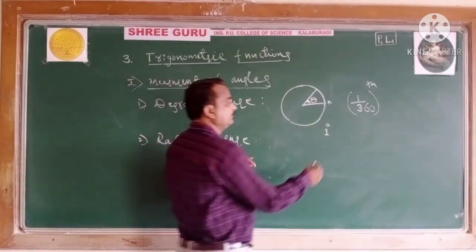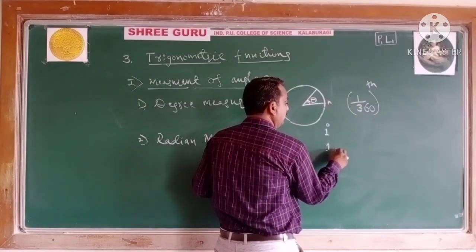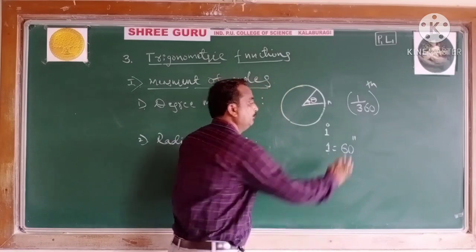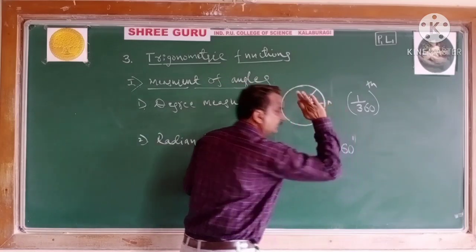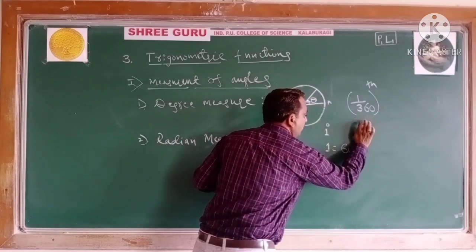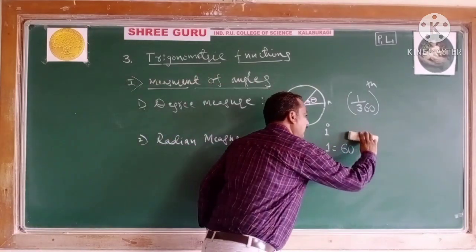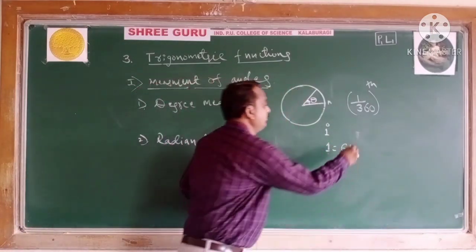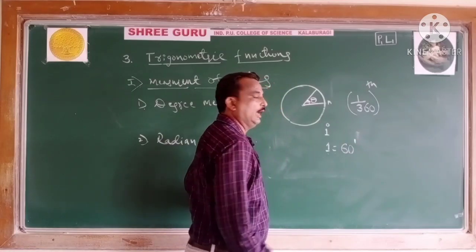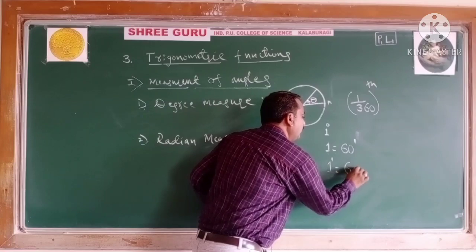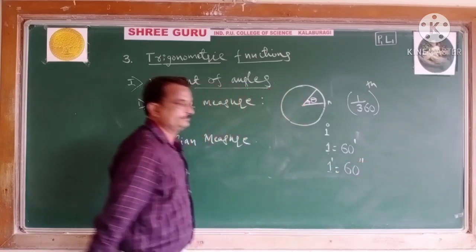Again, 1 degree is divided into equal 60 minutes. In 1 degree, it is divided into what? Equal 60 minutes. Again, 1 minute is divided into 60 seconds.